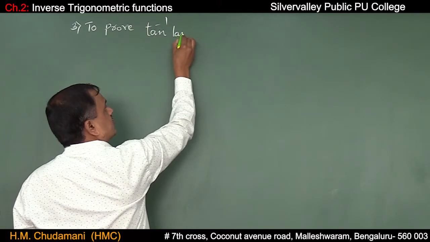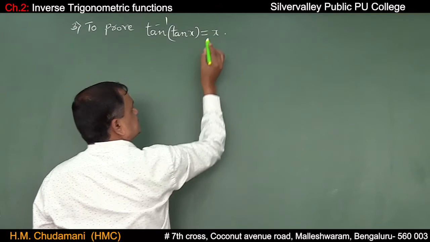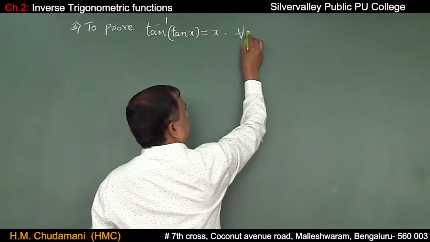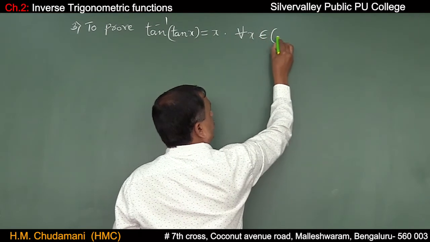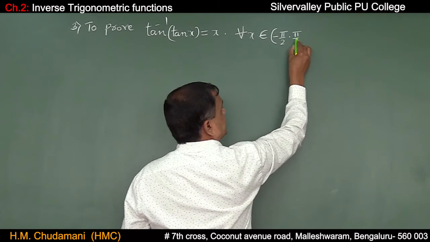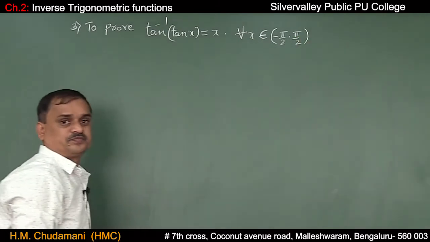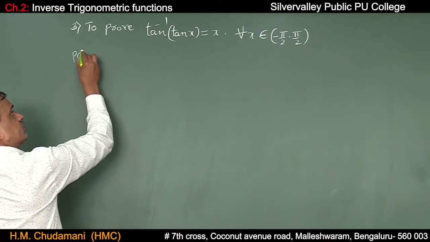Tan inverse of tan x is equal to x for all x belongs to the open interval minus pi by 2 comma plus pi by 2. Okay, let us prove this.